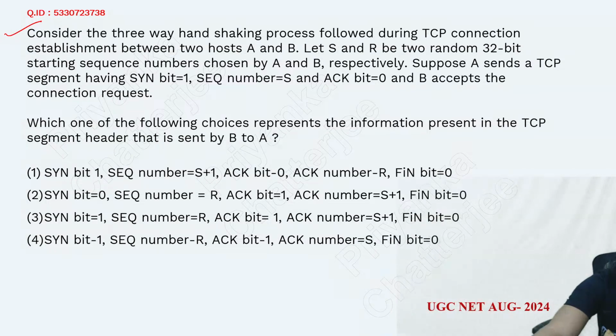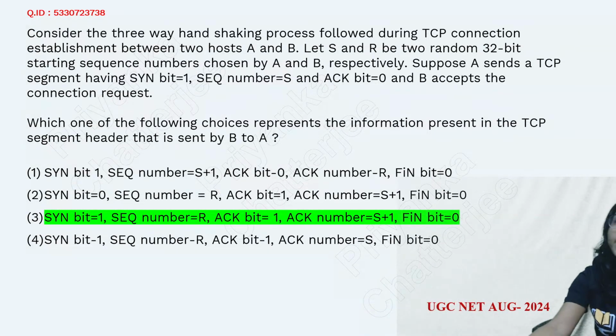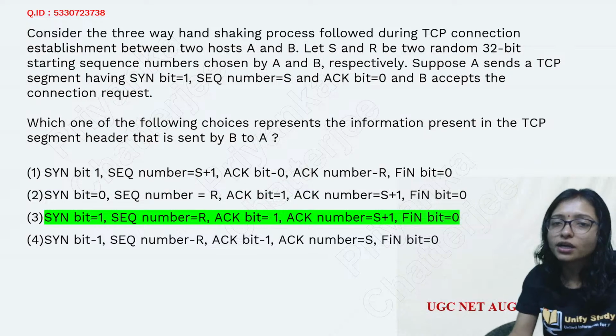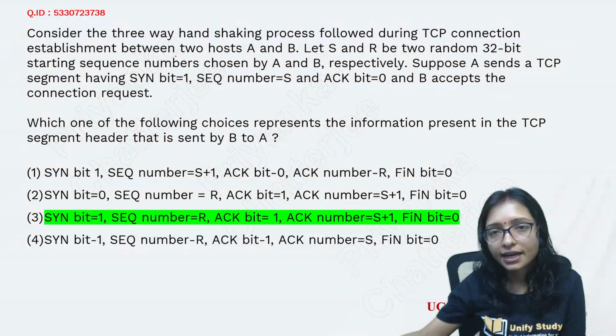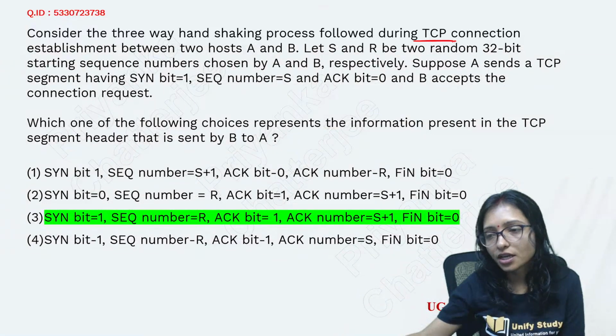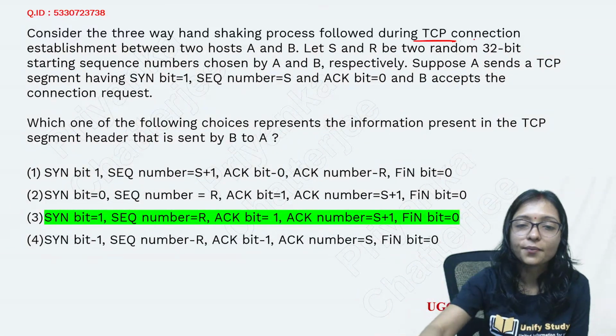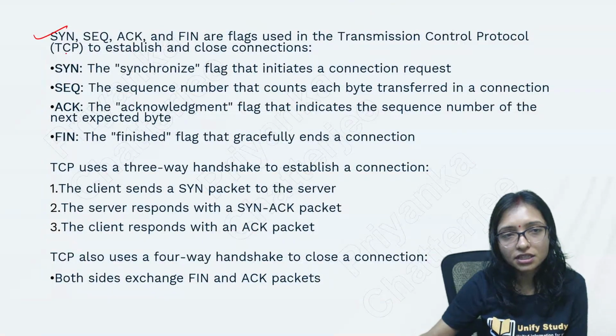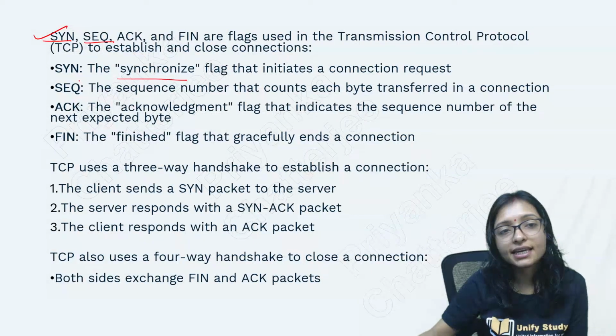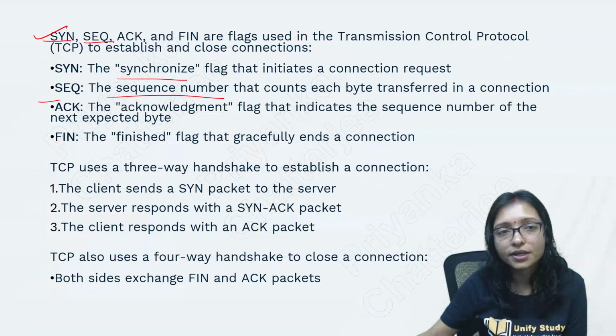Yeah, those who are able to do the answer, they know, that's why they are able to do. Those who are not able to do, understand it. Here it is TCP header, TCP connection. It is the question from TCP connection. So here what is going on? SYN is synchronize. SEQ is sequence number.